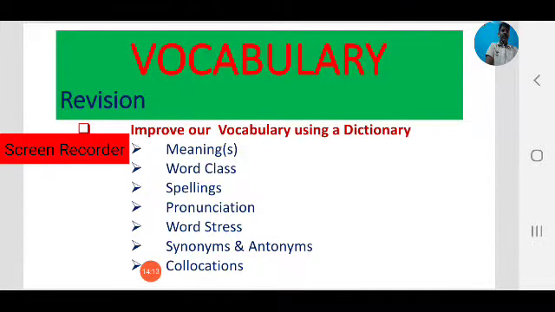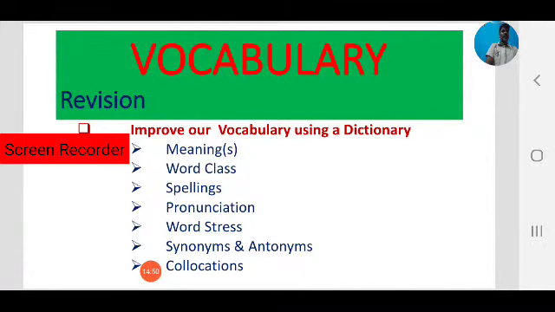By referring to a dictionary, we search not only for meanings, we can find its usage, its antonyms and synonyms, its pronunciation, word stress, and class of the word, that is part of speech. Always keep in mind, whenever you search a word in a dictionary, we have to keep all these points. Then only we can improve our vocabulary.